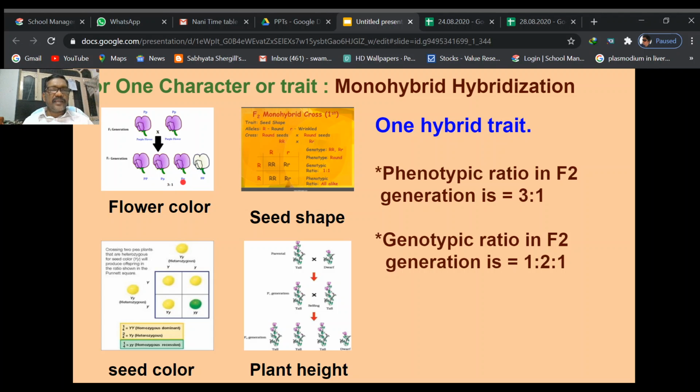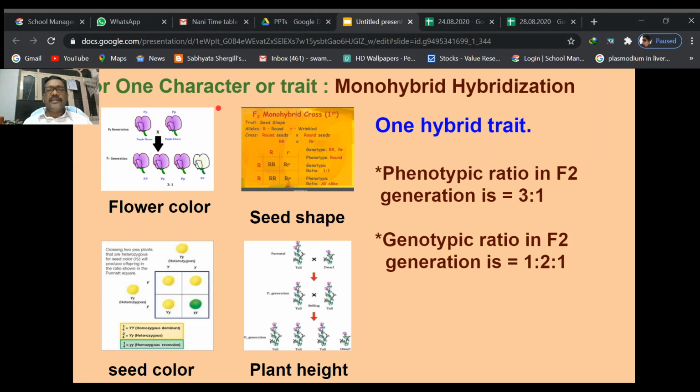This is also capital P dominant, small p recessive. So these two are heterozygous dominant. So 1 is to 2 is to 1, and a pure white color, small p small p, white flower producing plant is developed. So the phenotypic ratio in the F2 generation is 3 is to 1 again. Genotypic ratio is again 1 is to 2 is to 1.